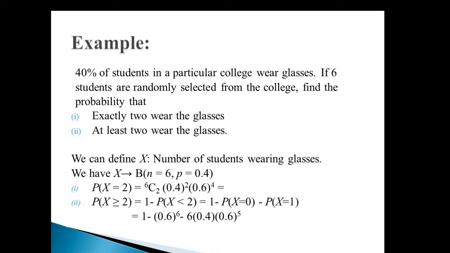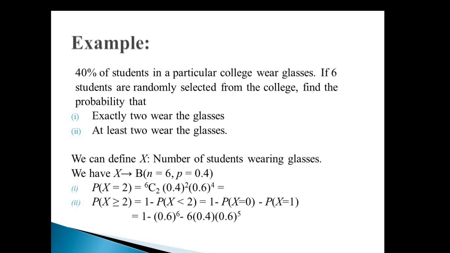Secondly, at least 2 is 2 or more, the probability that the random variable x takes values which are 2 or more, that is 2, 3, 4, 5, 6. So we need to add the probabilities, like probability x is equal to 2 plus probability x is equal to 3 plus probability x is equal to 4 plus probability x is equal to 5 plus probability x is equal to 6, that is p2 plus p3 plus p4 plus p5 plus p6. That is 5 probabilities we need to add here.